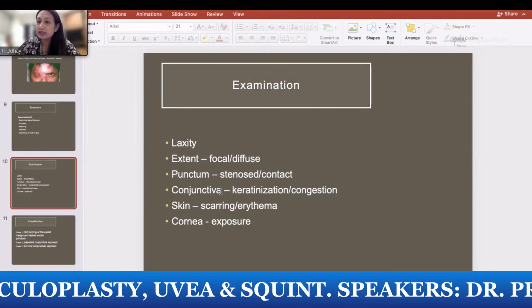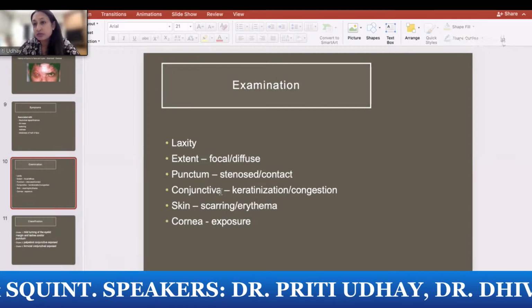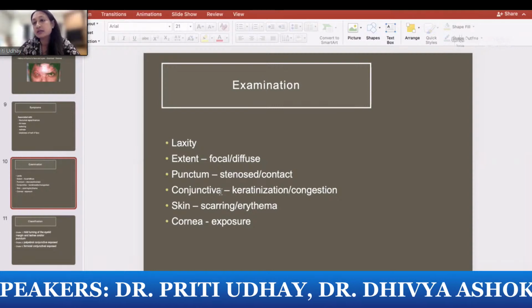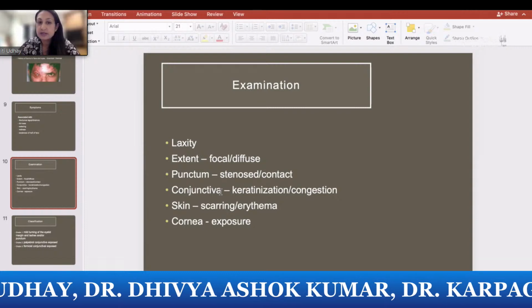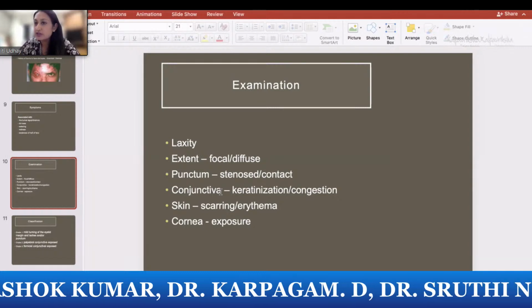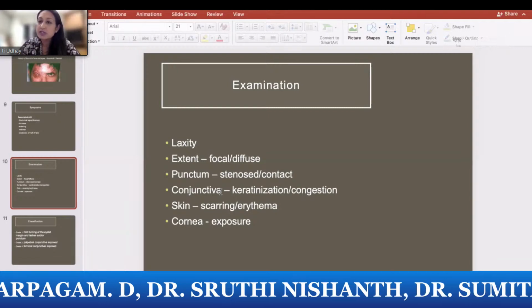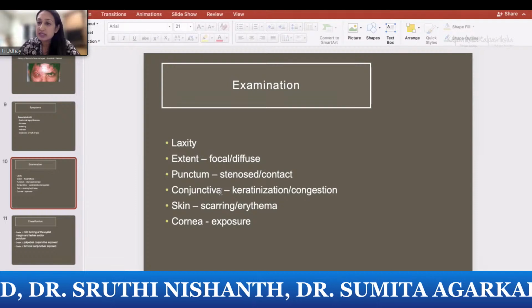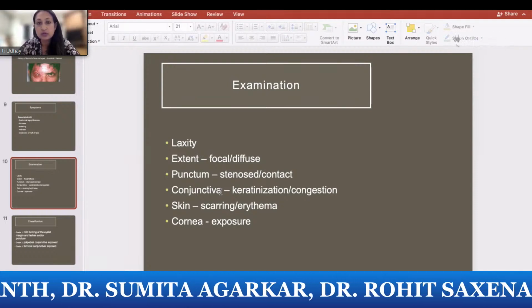If there is paralytic, you will see weakness on one half of the face. Now, when you look at the eyelid, you must see what is the extent of the ectropion, whether it is very localized or it is a generalized ectropion involving the entire eyelid. Most likely, whenever there is an ectropion, there are a lot of symptoms because of punctal eversion. So look at the punctum, especially in senile ectropion, and if that is everted, you need to correct that for the patient to get relieved of the watering.